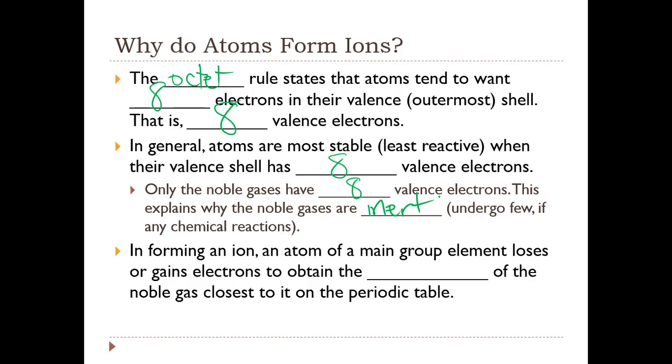In forming an ion, an atom of a main group element loses or gains electrons to obtain the electron configuration of the noble gas closest to it on the periodic table. That is, they're trying, in most cases, to get 8 valence electrons.